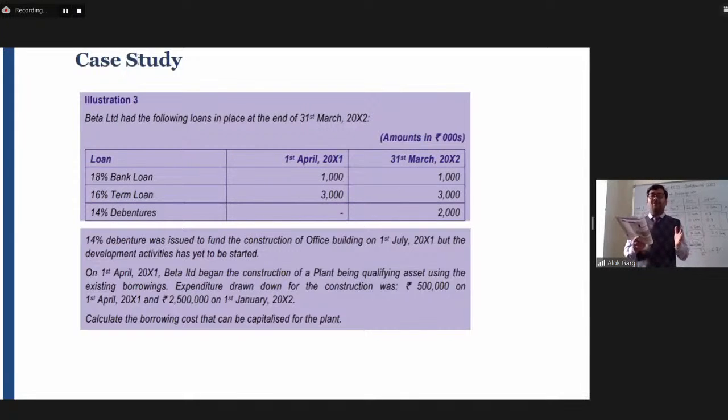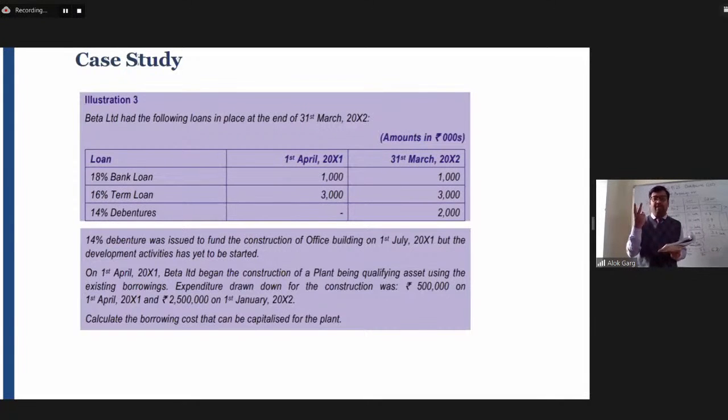So in this case, the borrowing cost will be capitalized only till the time it is repaid, okay. So for the next 3 years, borrowing cost will not be capitalized. Why? Because there is no borrowing, okay. So of course you need to see whether there is a borrowing lying or not. If the borrowing is not lying, in that case borrowing cost will not be there.